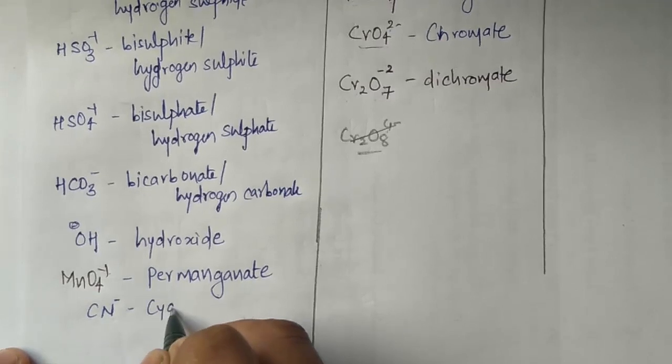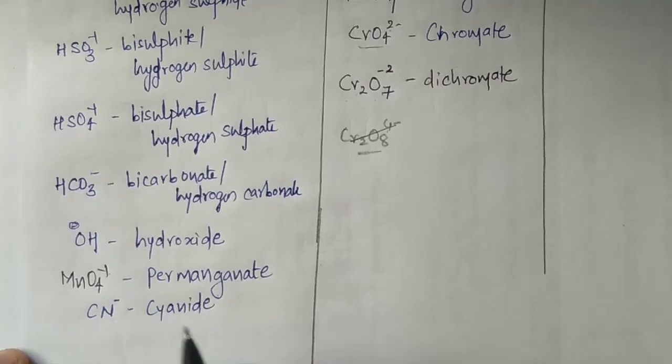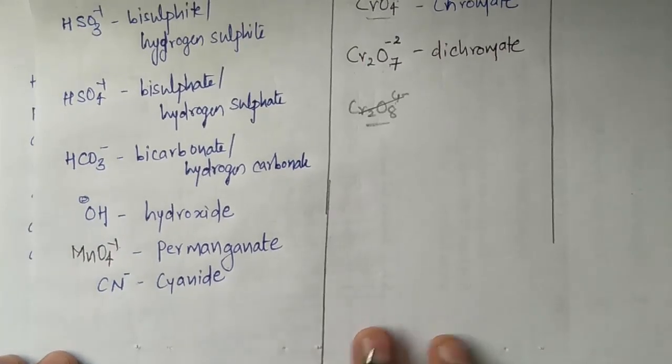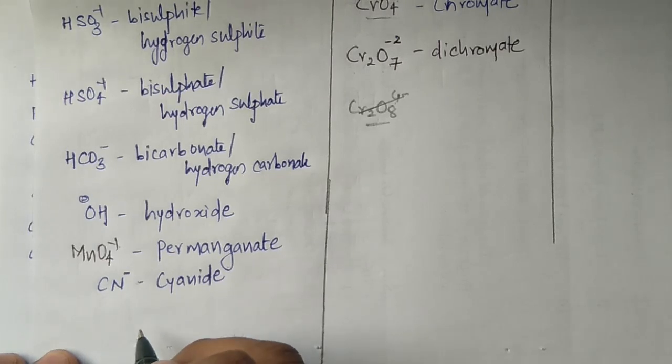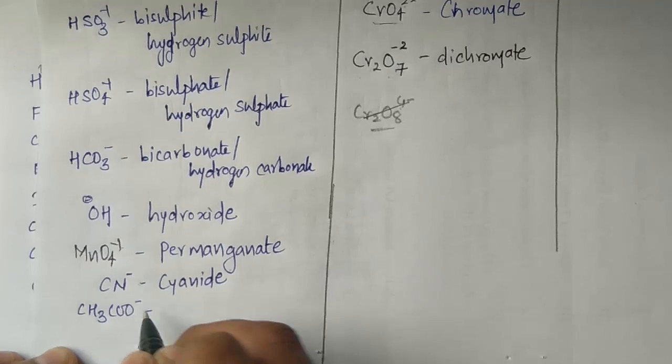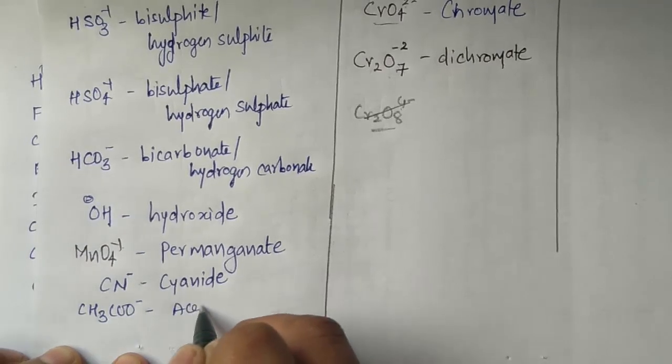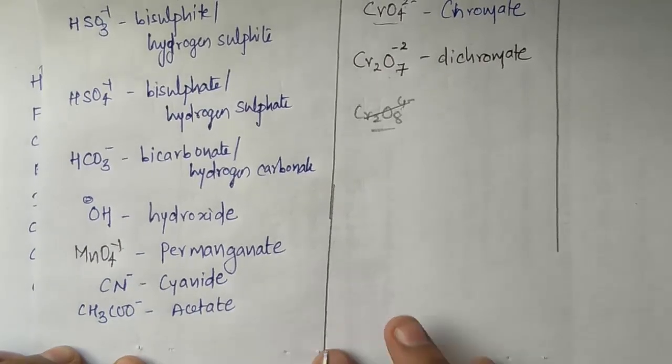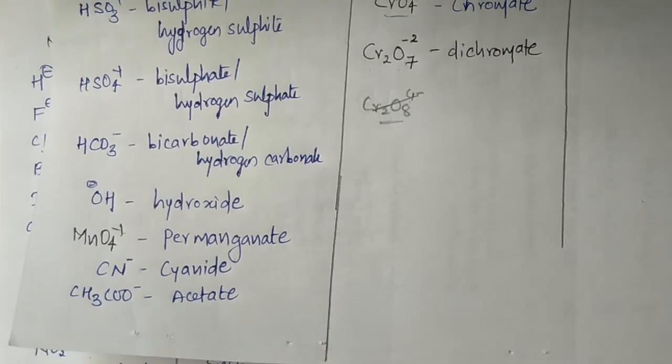This will be called as cyanide. Then we are having CH3COO minus. This is called as acetate. This will be frequently used, so you will obviously remember the acetate ion very easily.